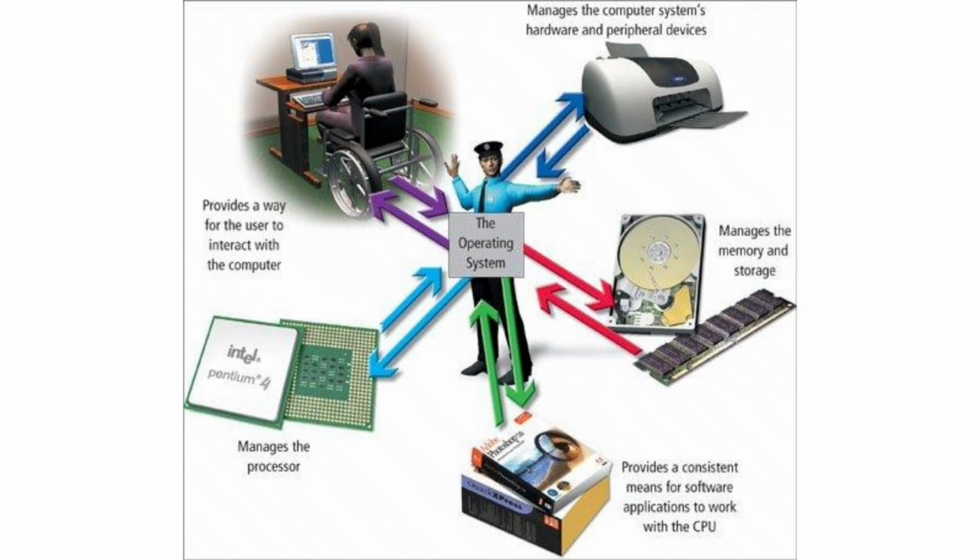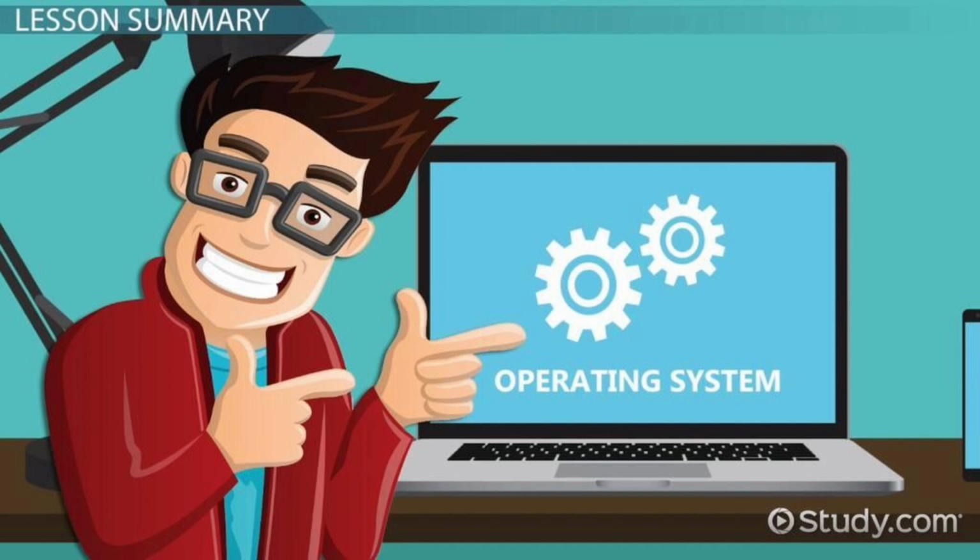Let's take a simple example. When you click on a browser icon, the operating system receives your input, loads the application into memory, and allows it to run. Then you can interact with it smoothly. So every action you perform on your computer is handled by the operating system in the background.